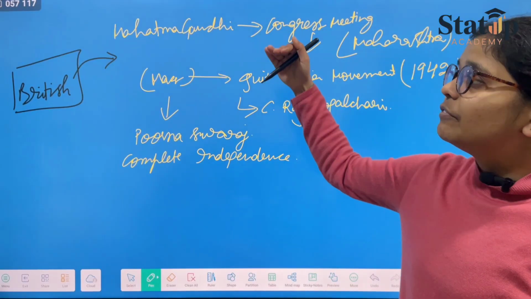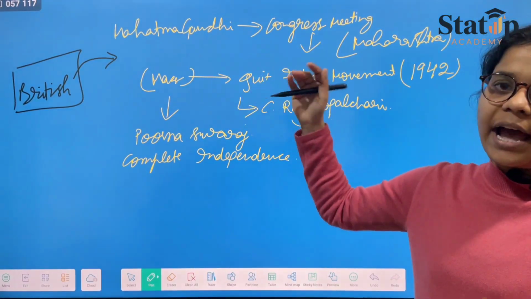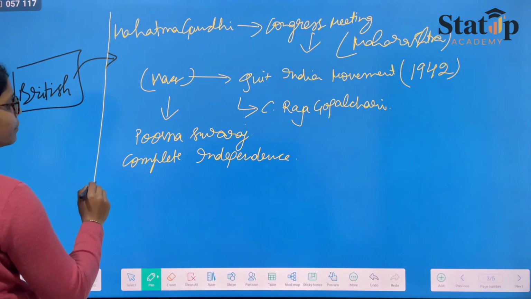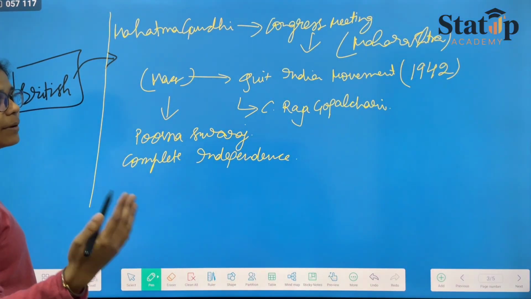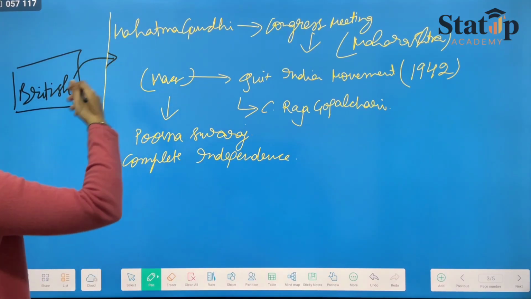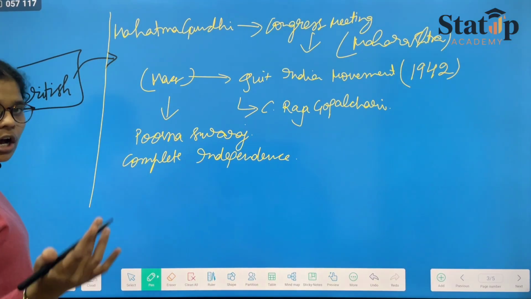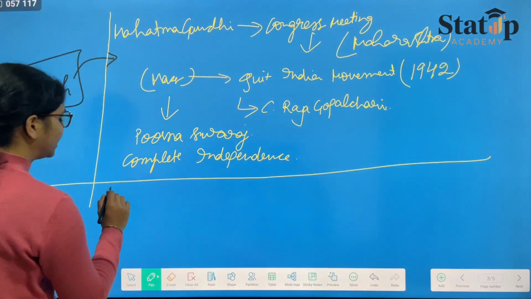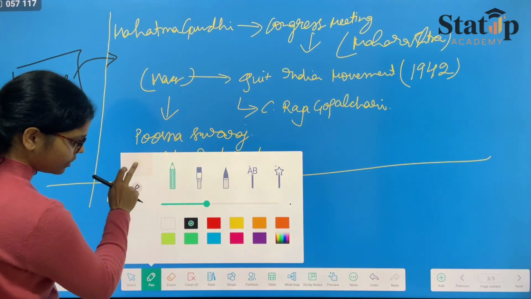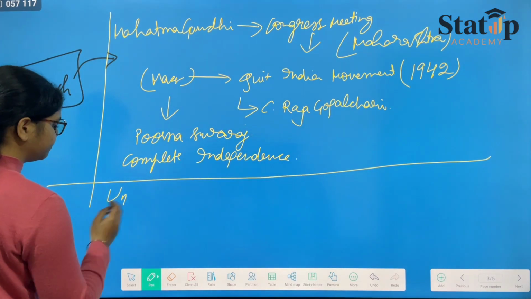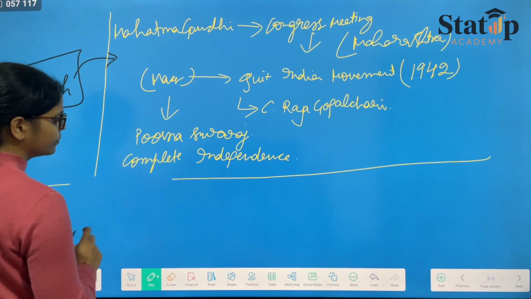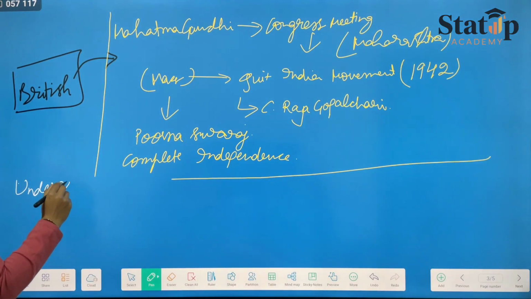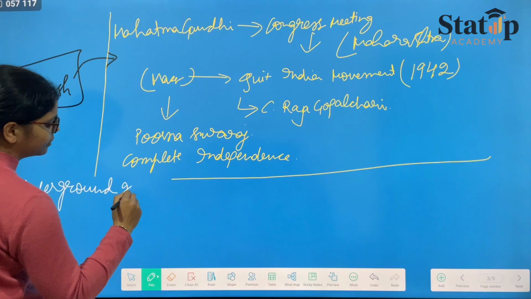Therefore, several leaders were arrested and locked up in jail. Now, since the British government started to arrest the major netas, including Mahatma Gandhi, and put them into jail, what will happen is there will be underground movements. Underground government.